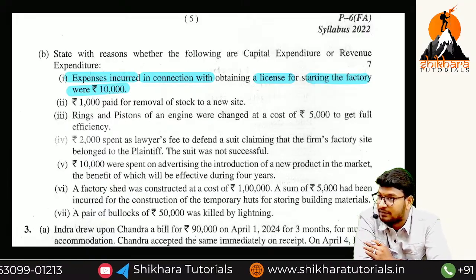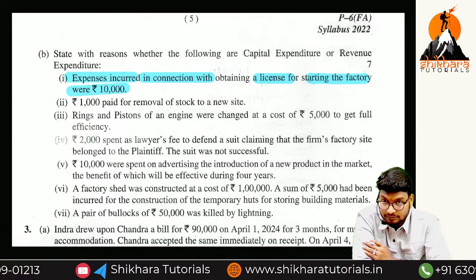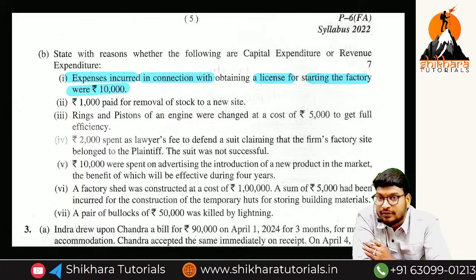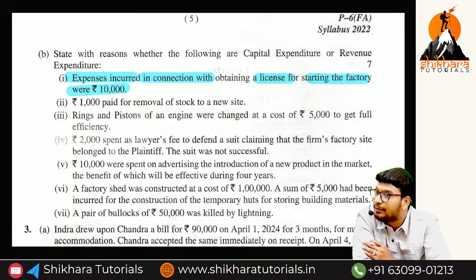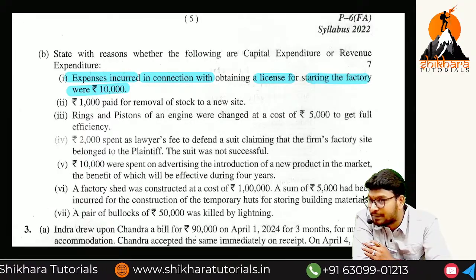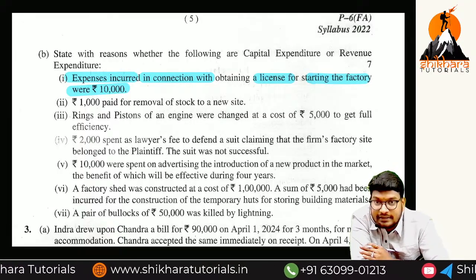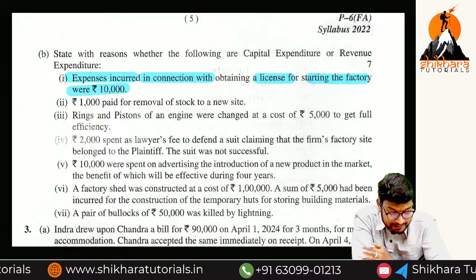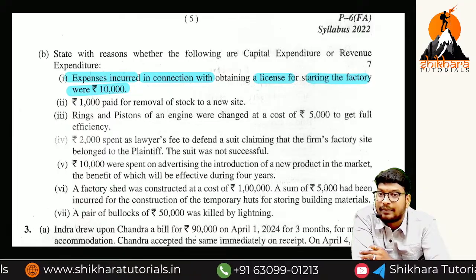License taken for capital. The validity will be there for the license. Okay? Less than 1 year also will be there, or more than 1 year also will be there. We don't know. License fee is a revenue expenditure. Okay? License fee is a revenue expenditure. Don't take it as a capital expenditure.